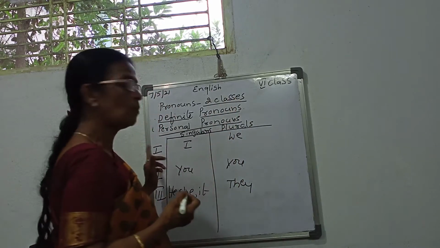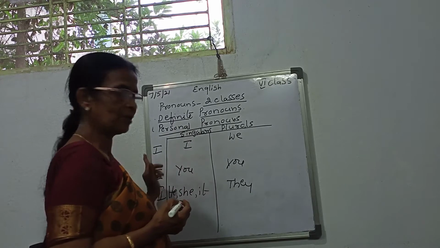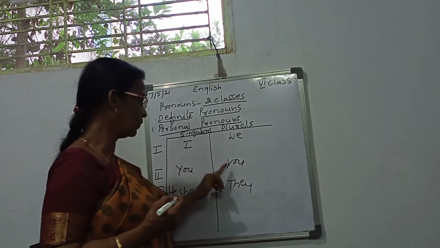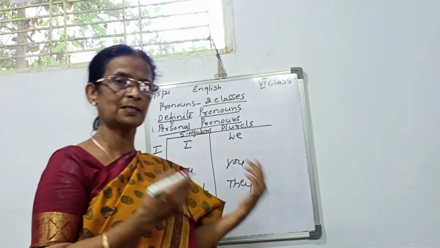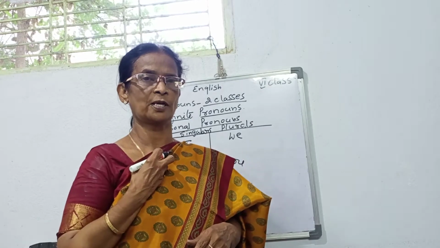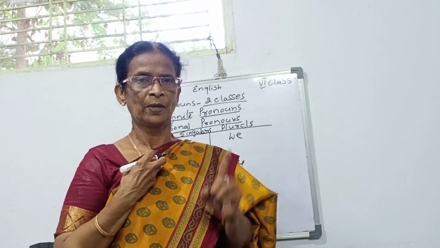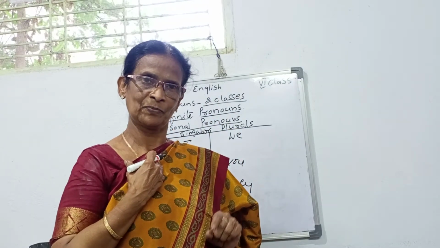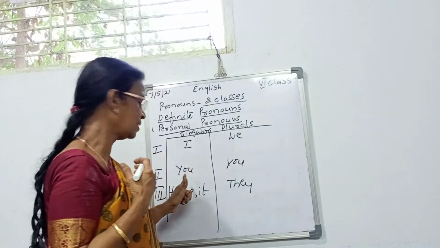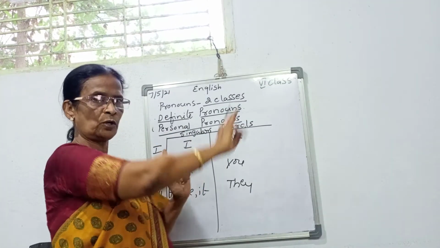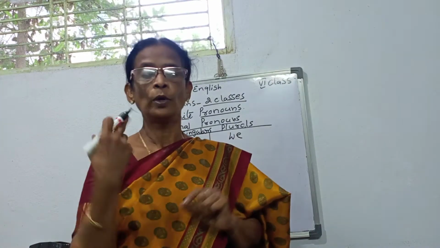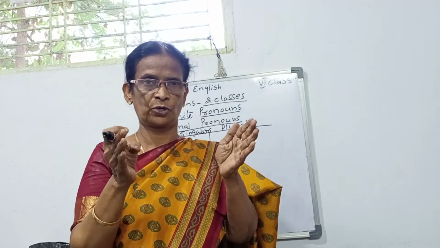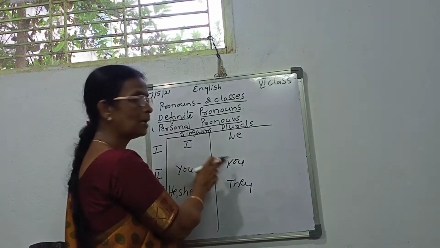First person singular, I. First person plural, we. Second person singular, you. Second person plural, also you. How can we identify whether it is singular or plural? If I ask one person, what are you doing? He or she will give the answer, I am. So at that time you have to think that you is singular. If I ask the same question to the whole class, what are you doing? They won't say I am. They will say we are. So based on the question, you have to think whether it is singular or plural.